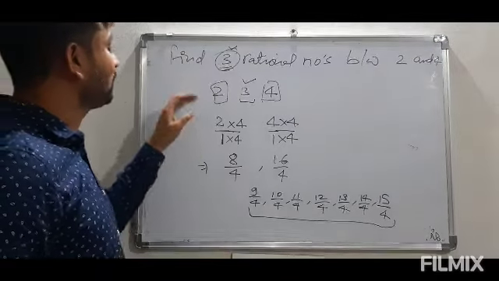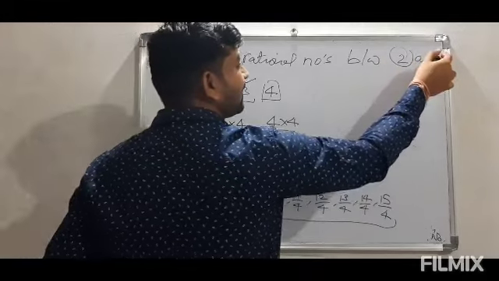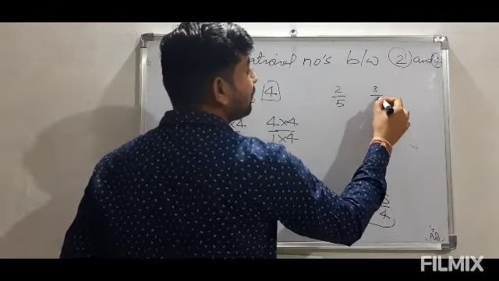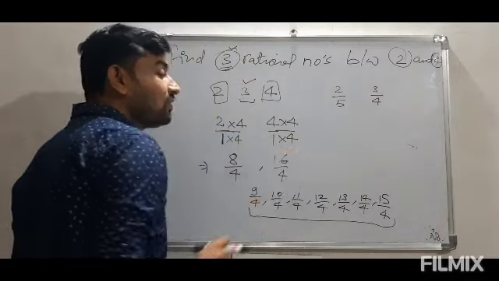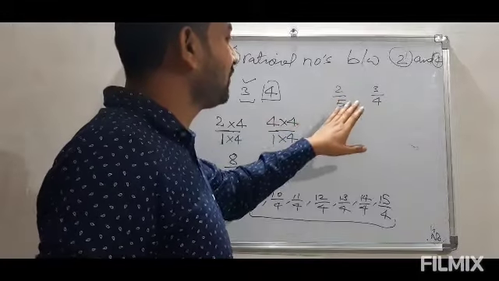So out of these many numbers we can use any 3. But there might be a question in your mind, the numbers will not come like 2 and 4 every time. Now suppose we have 2 upon 5 and 3 upon 4. Now we want to insert two rational numbers in between these.